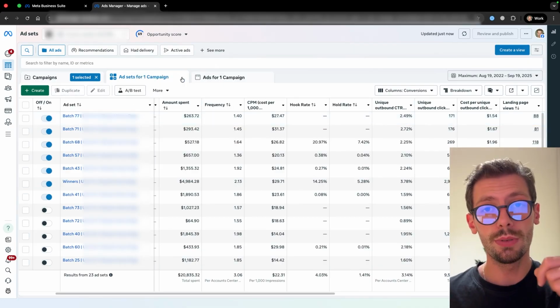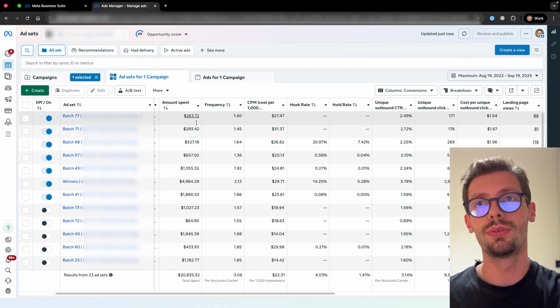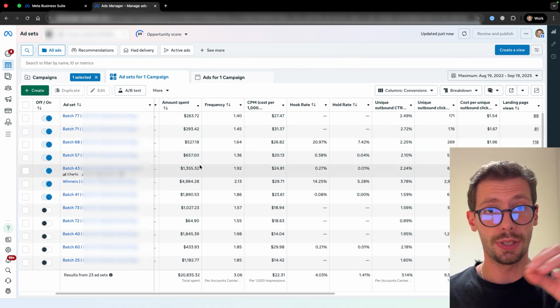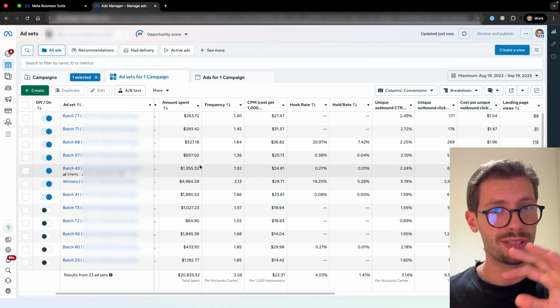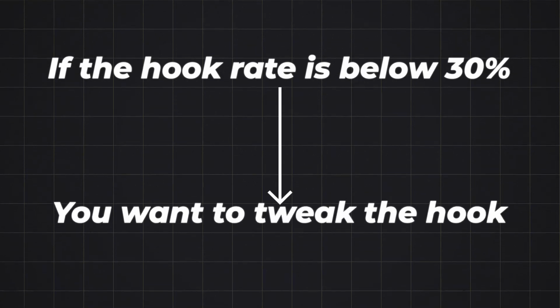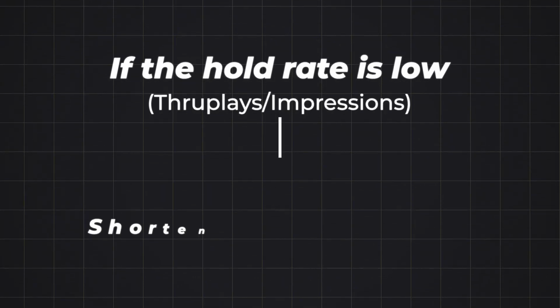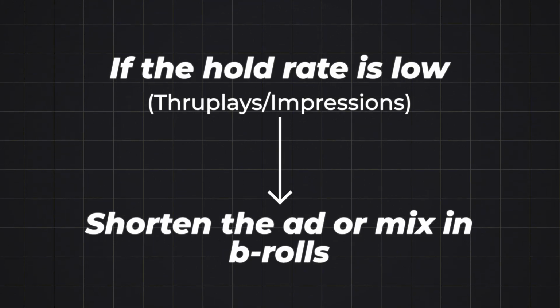So in general, if you want to iterate a losing ad and tweak it into a winning ad, you always want to do it with ads where the funnel is already almost on point and maybe only one metric is off. Now again, for reference, so you can do the same: if everything is on point but the hook rate is low, below 30%, you want to tweak the hook. If it's a top spending ad and the hold rate is low, which is 3-second plays divided by impressions, then you want to either shorten the ad or mix in B-rolls to keep people engaged longer, watching to the end and watching your offer and CTA.